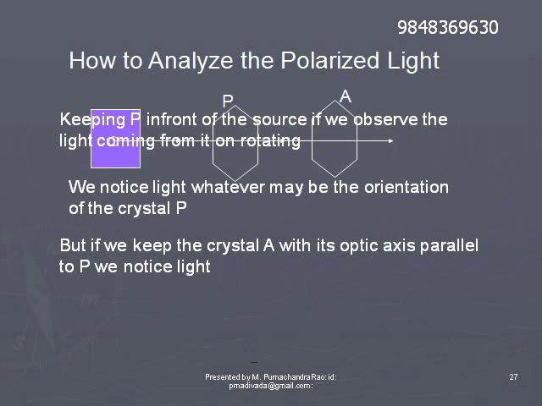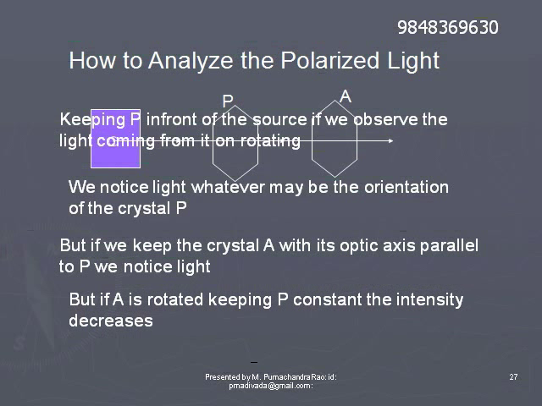If the crystal is rotated, whatever may be the orientation of its optic axis, we notice light coming out of P. Light will come out of P whatever may be the direction in which the optic axis of P is situated.